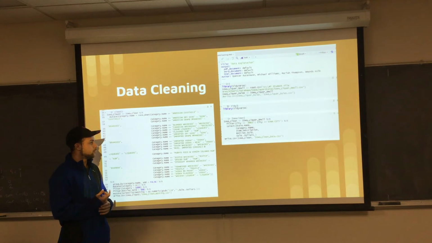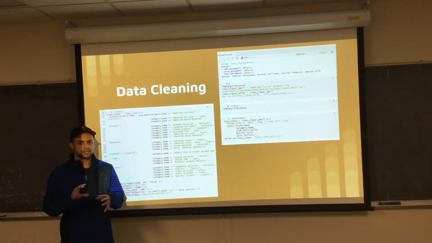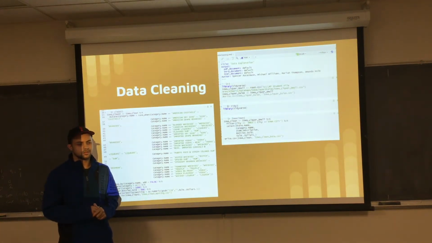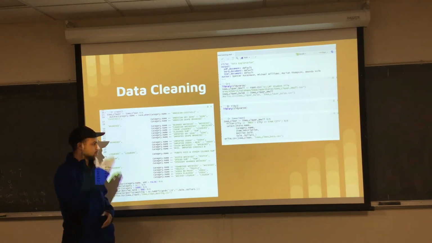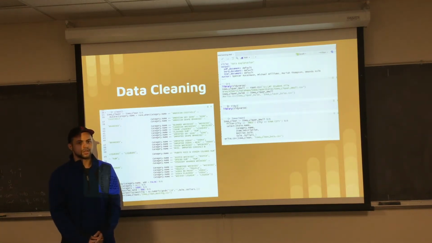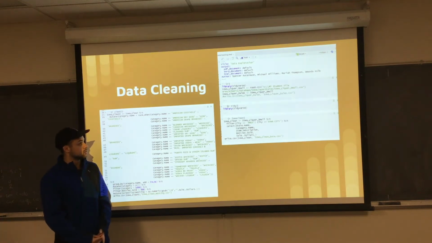And then finally, we case-weighted everything, which is essentially changing the name of the category description so that it was pretty uniform across, so that instead of a certain type of rum, we then cased it as just rum in general.